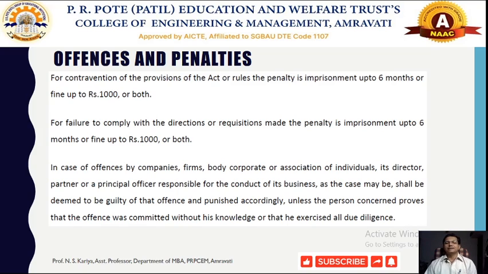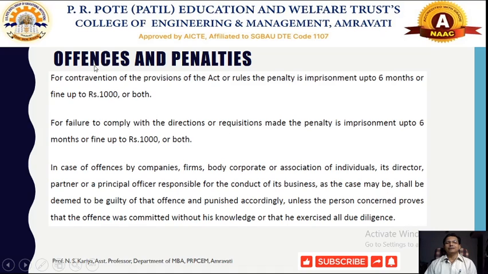Unless the person concerned proves that the offense was committed without his knowledge or that he exercised all due diligence. If the things happened without the knowledge of the above persons, that needs to be proved to the particular authority, particularly the labor court or industrial tribunal, and then only could some relaxation be made to the employer or the persons belonging to the employer.